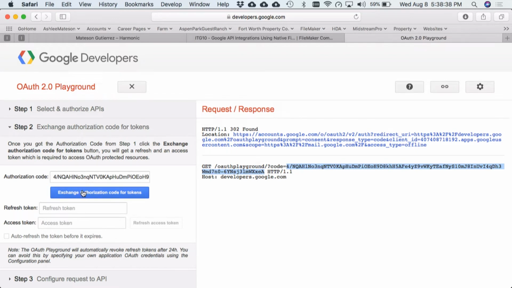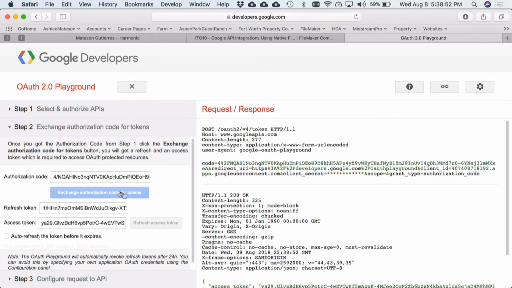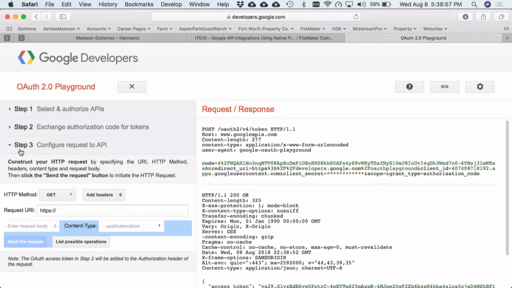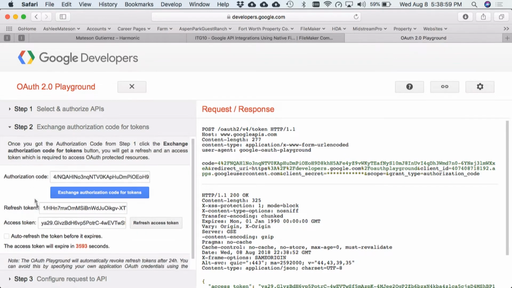So again, we've requested an authorization code from Google. They've provided us the authorization code after we've consented. Now we need to exchange this authorization code for a token. So let's exchange it. We can see we were provided our, oh, see that's where it jumps down. They got me again. Here's our access token and our refresh token.